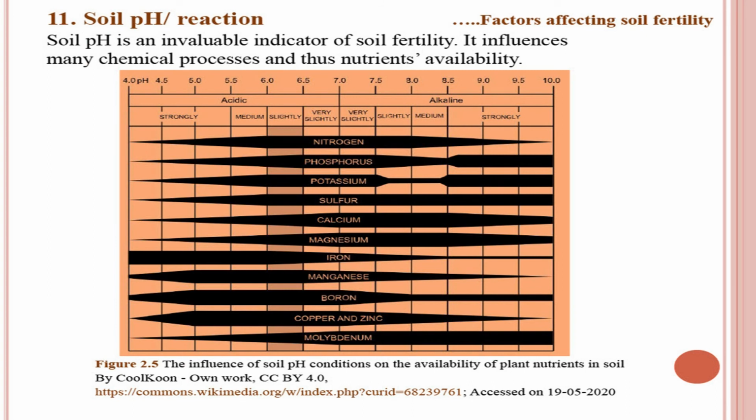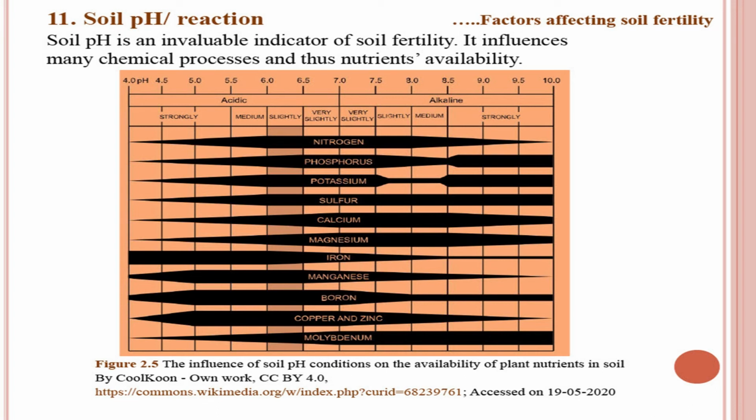Soil pH. Soil pH is very important. pH is an invaluable indicator of soil fertility. It influences many chemical processes and thus nutrient availability. You can see this picture. For example, nitrogen availability is generally higher from pH 5.5 to 8, and phosphorus availability is increasing from 6 to 7.5, and after 7.5 it is decreasing.